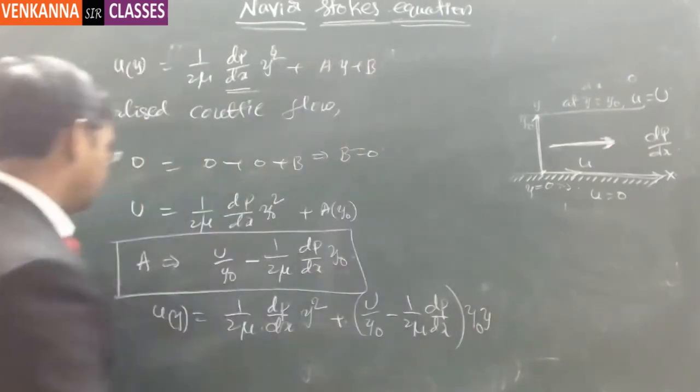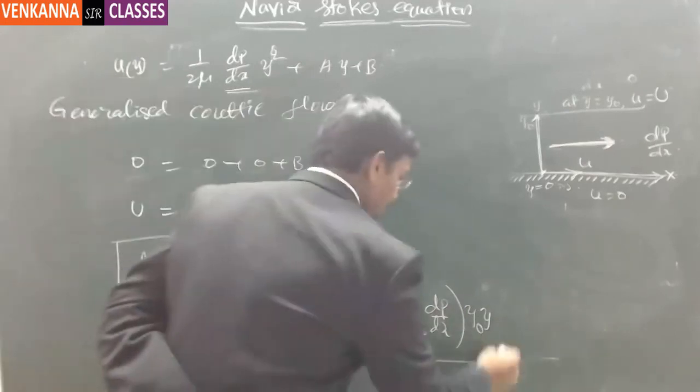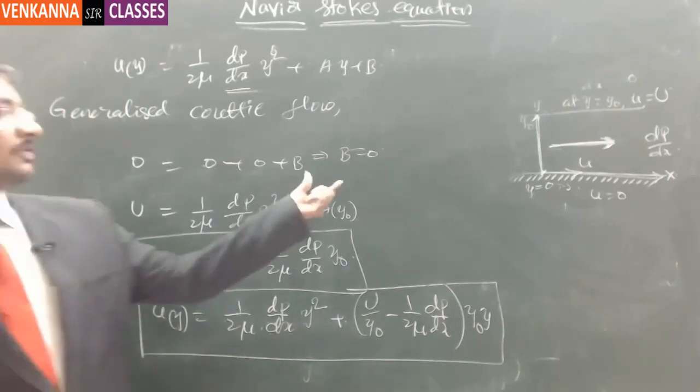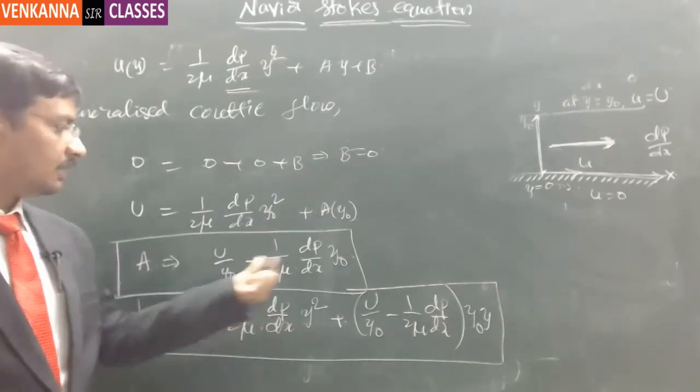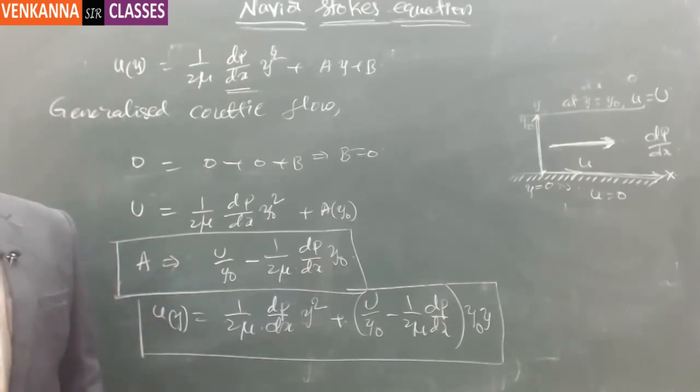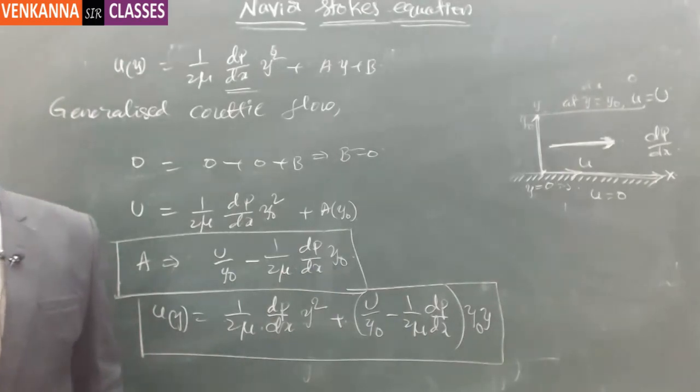This is the equation in case of generalized Couette flow. Got it? I have divided by y naught, that's why the square became y naught. Got it? Understood?